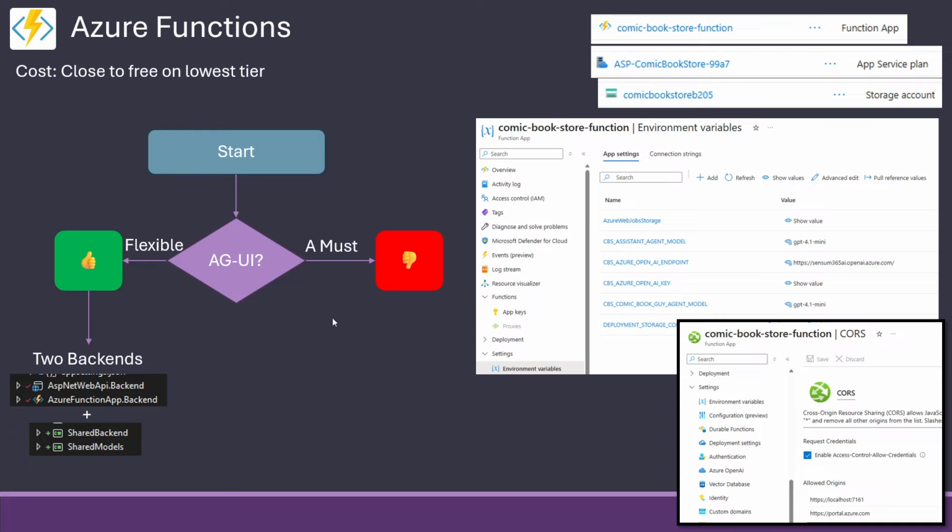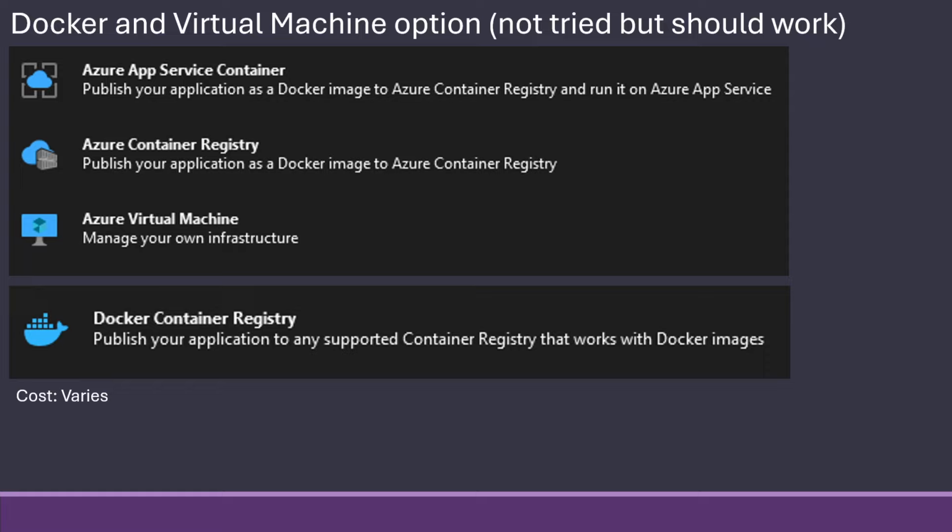So Azure Functions is definitely possible, but not together with AGUI. Then there's a few things I haven't tried because it's simply too big of a setup to do, but I can't imagine they wouldn't work. There's Azure App Services as containers, where we give it a Docker image. So it works more or less like the app service, but with us giving the image instead of the ones Microsoft have in Windows and Linux.